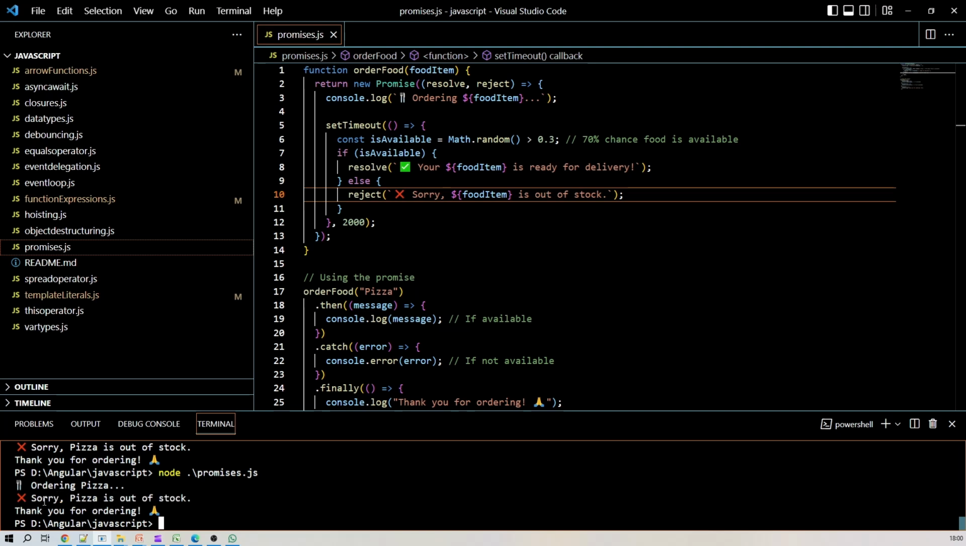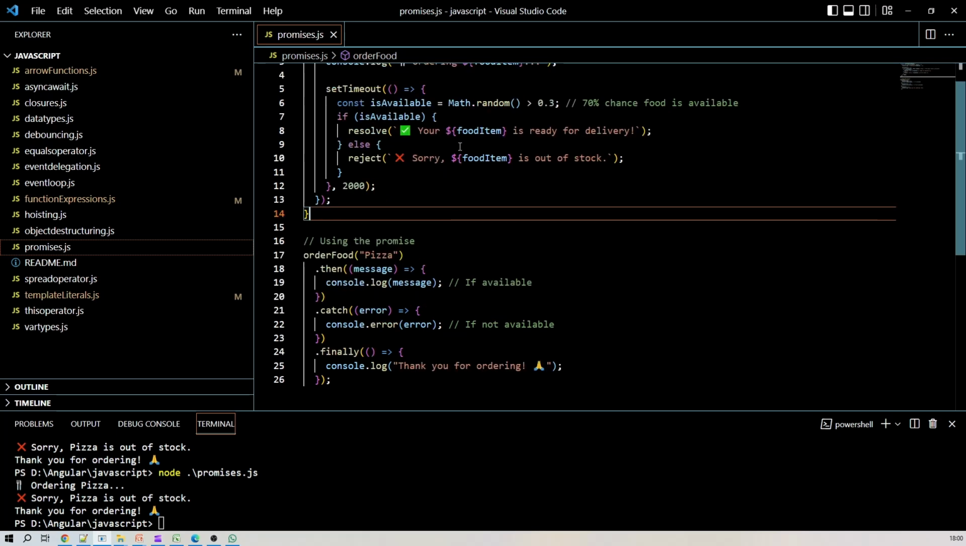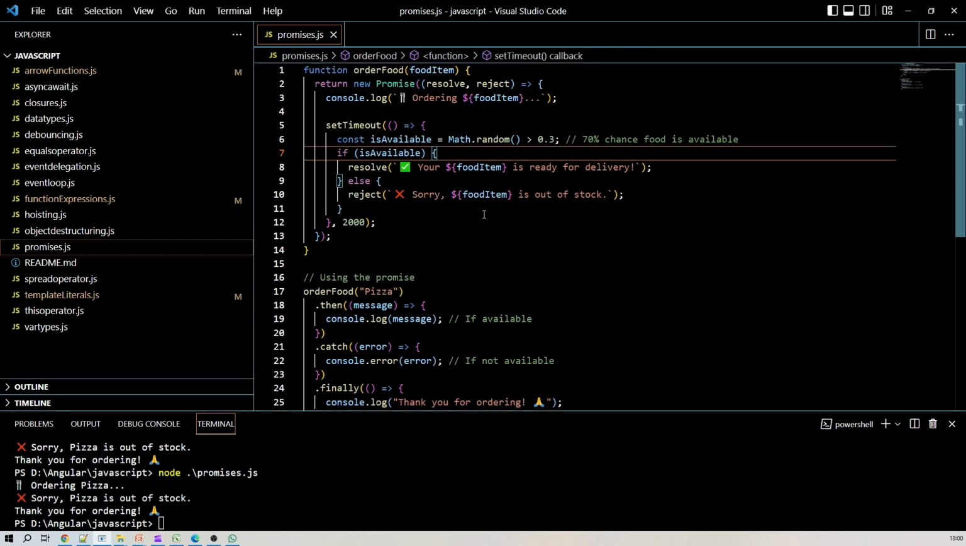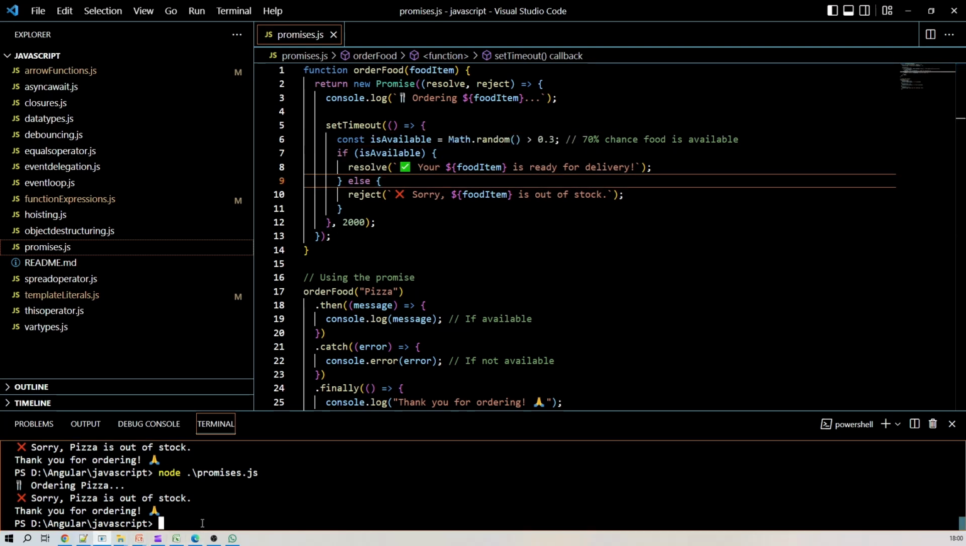Sorry, pizza again, it's giving us pizza is out of stock, right? So again, the return value of this Math.random statement is less than 0.3. Let's try to run this file again.